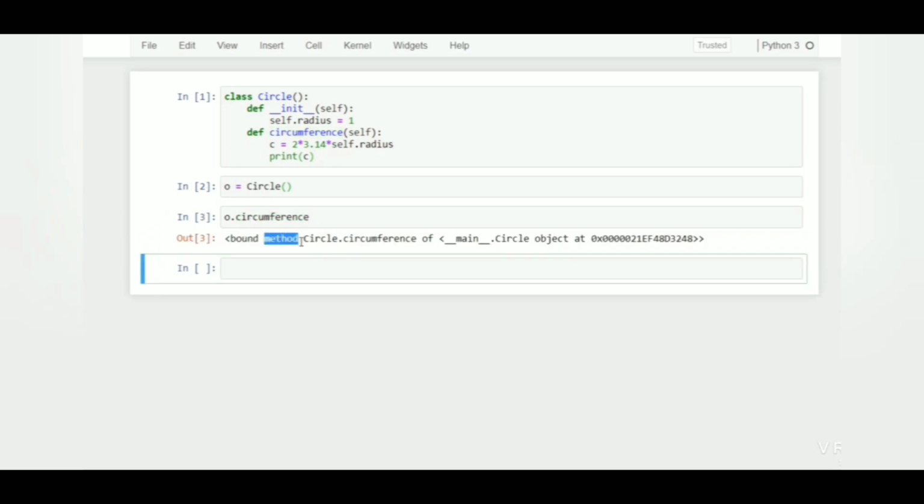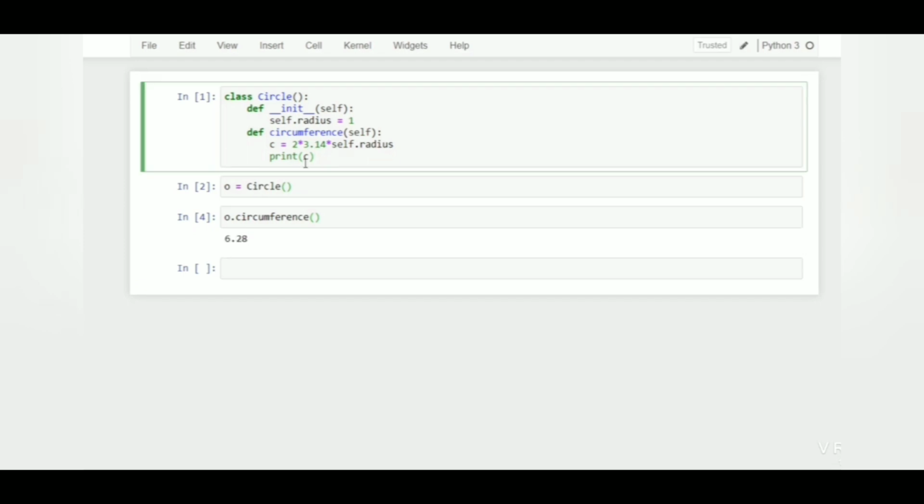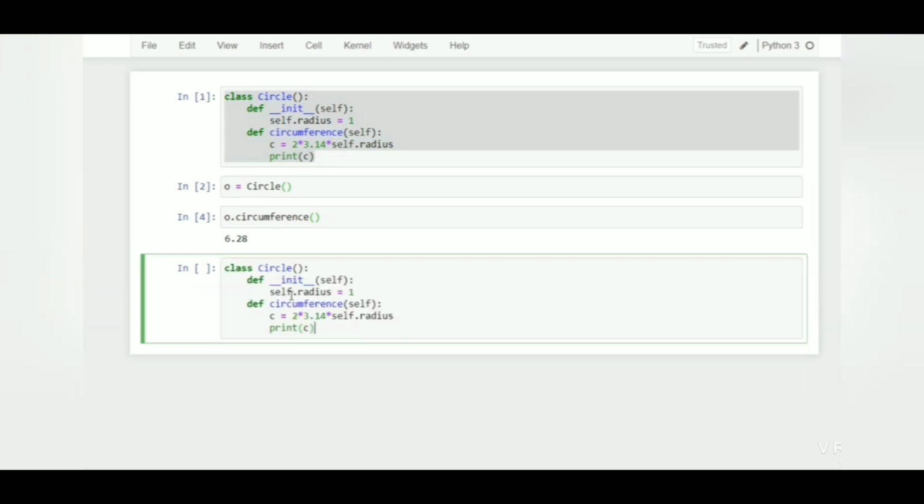You can see that we got an output saying it is a method bound with Circle, named circumference, and its location. So we need to provide opening and closing parentheses, and now the output is 6.28.